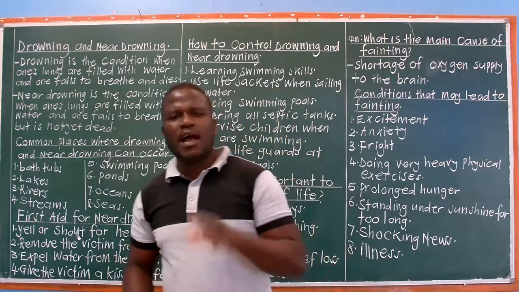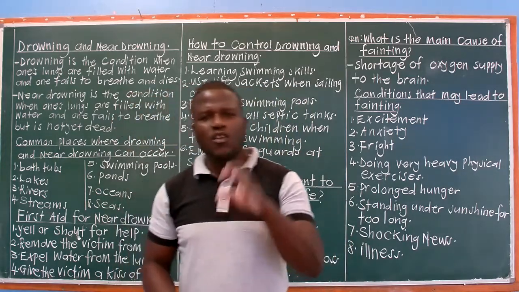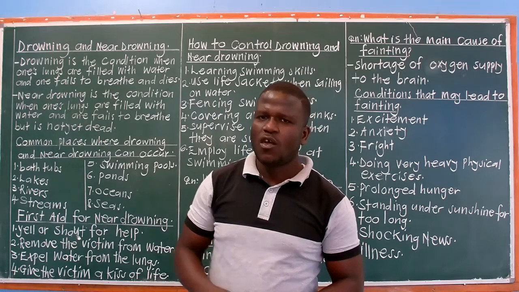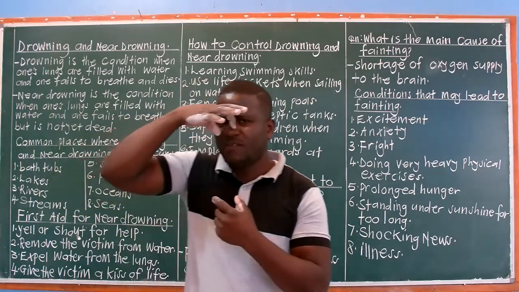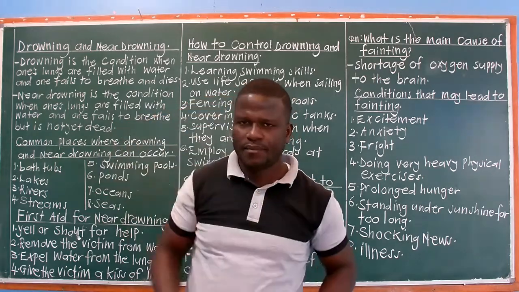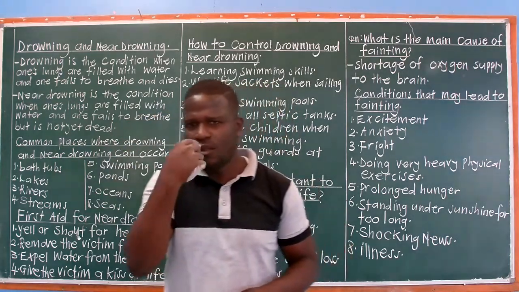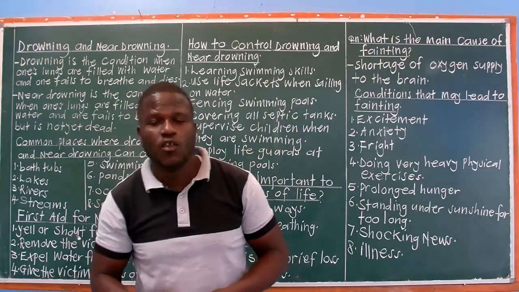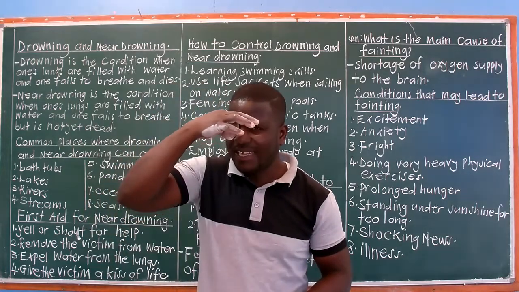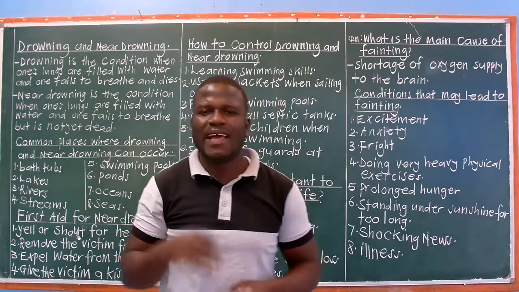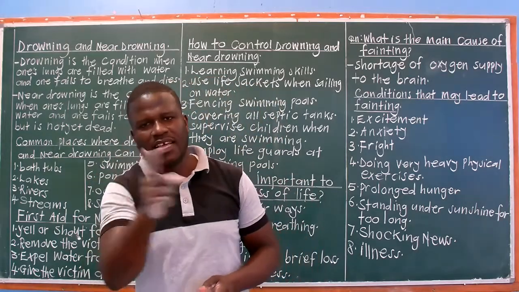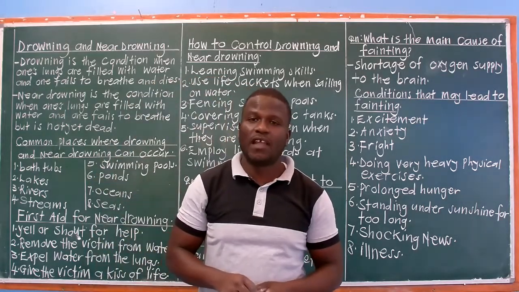Once that water is expelled from the lungs, give the victim a kiss of life. How do you give the victim a kiss of life? You hold the nose tightly, then open the mouth of the victim and blow air through the mouth of the victim to go to the lungs. You close the nose tightly, open the mouth of the victim and blow air. That air will go straight to the lungs. That's what you call a kiss of life.